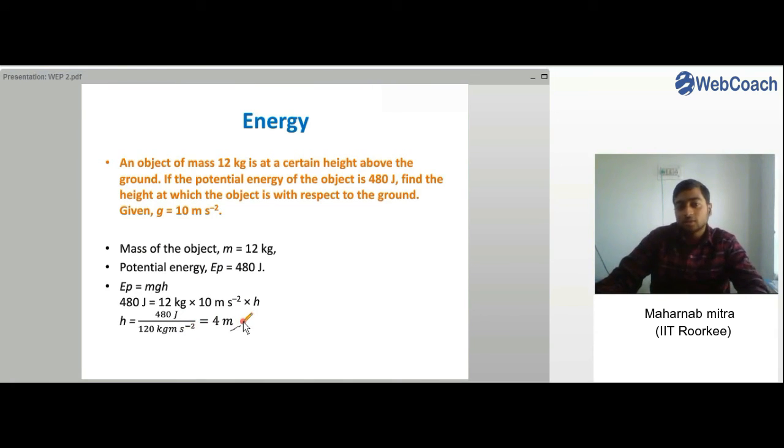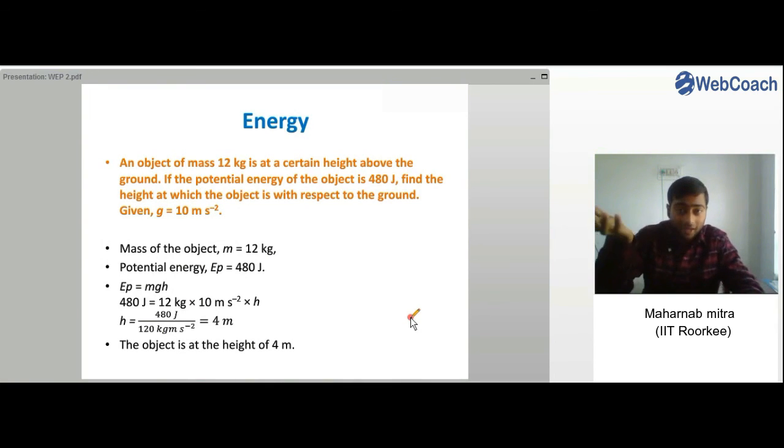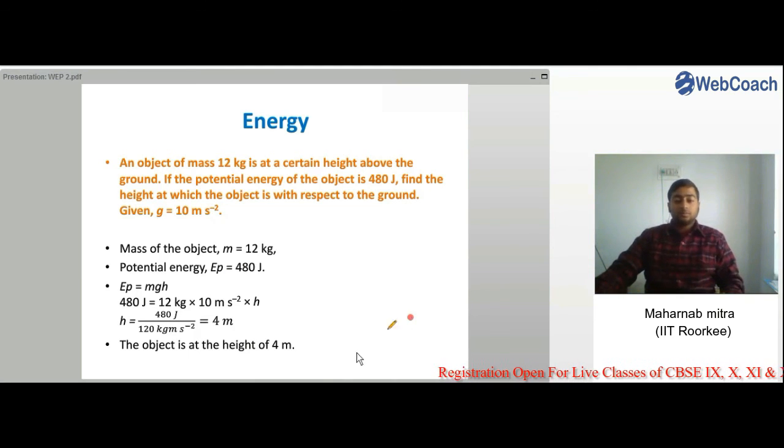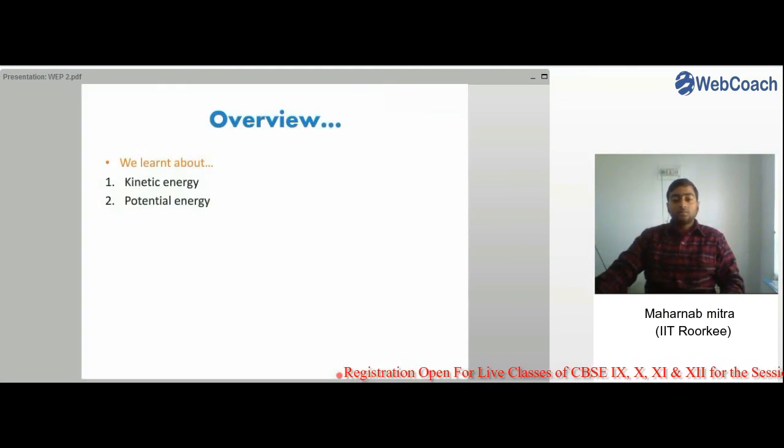So you can see height we have got as 4 meters. So you can easily say that the object is at a height of 4 meters, or the object has been taken to a height of 4 meters because it is having a specific amount of potential energy, right?